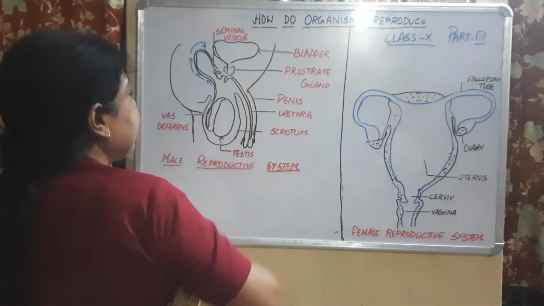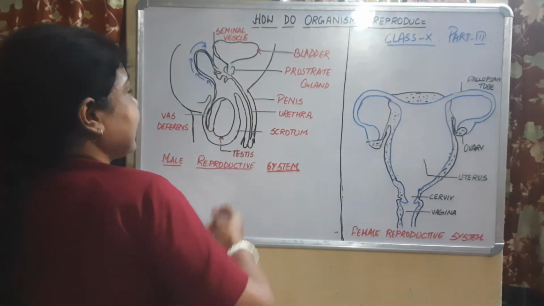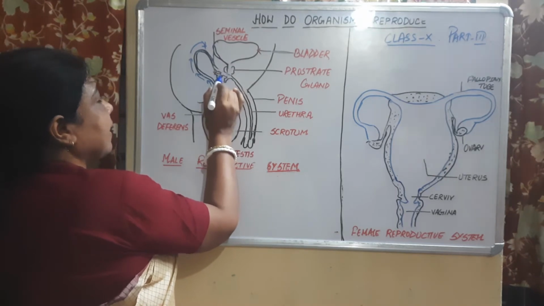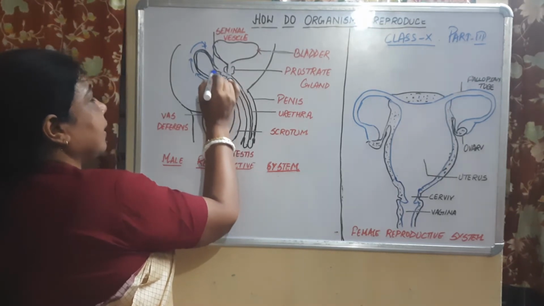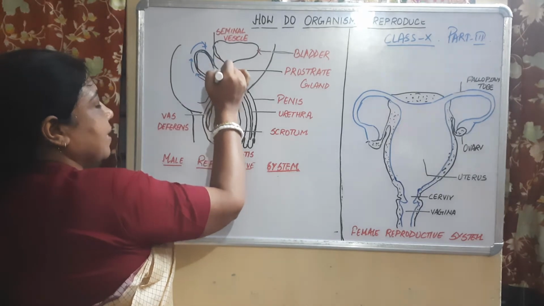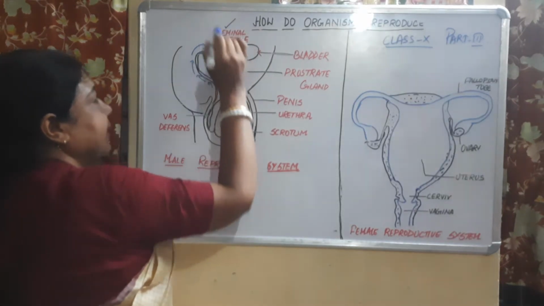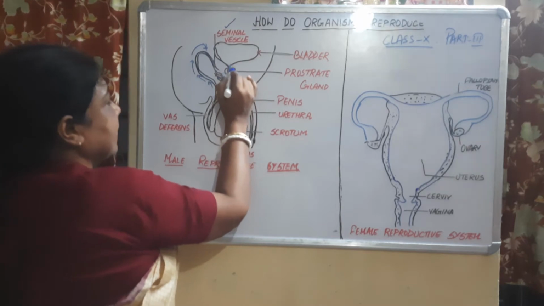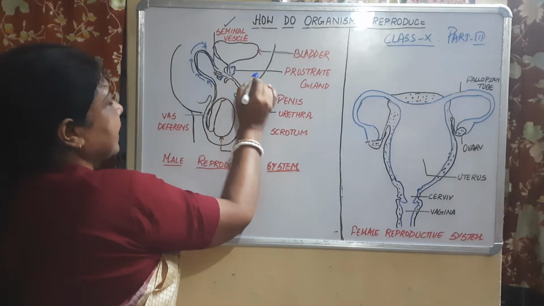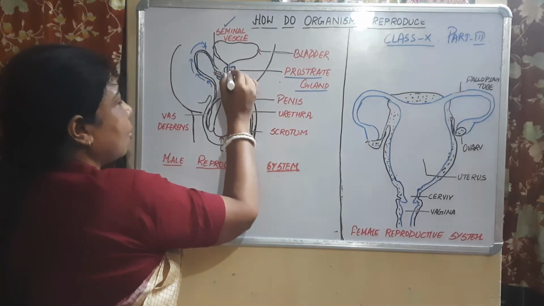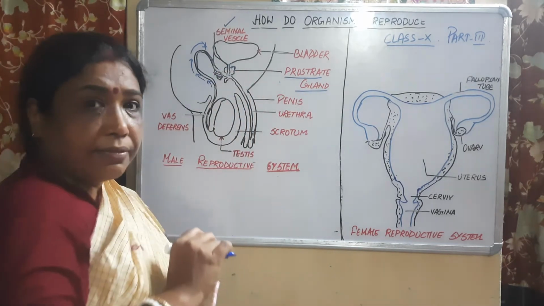In between, you can see, children, over here, there is a gland-like structure known as the seminal vesicle. Then in the other part, there is another gland known as the prostate gland.